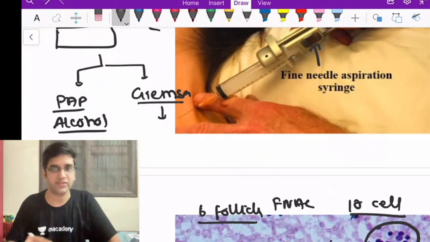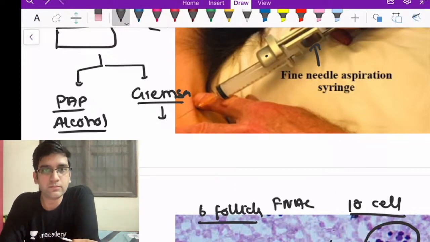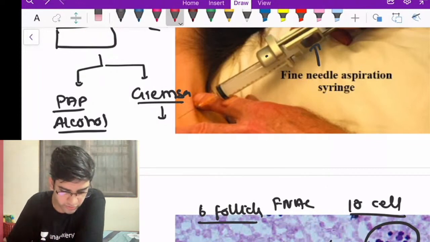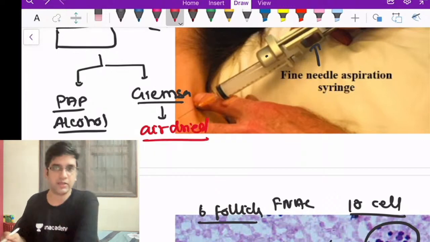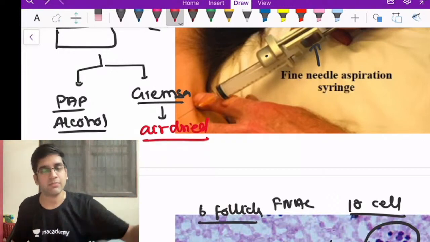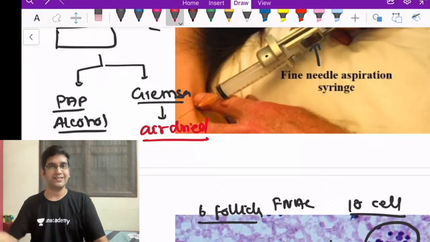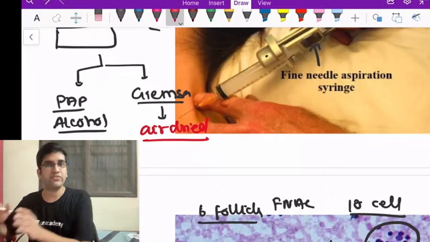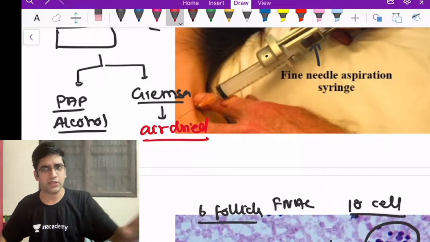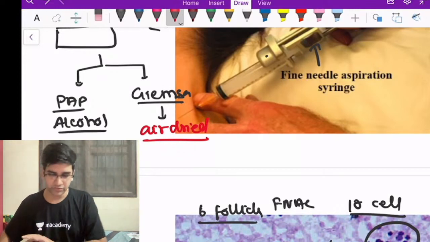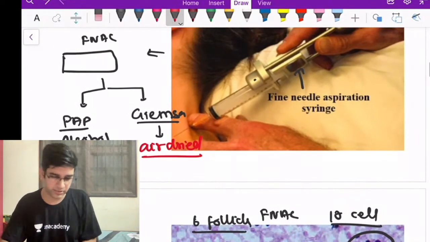Giemsa, what do you think is the fixative? Giemsa smears are air dried. Okay, they are air dried smears. I don't have any fixative for that. I just dry them and I start staining them, right? The staining will have the fixative in it. I don't fix specifically. Pap smear is for alcohol and Giemsa are air dried smears, fine? So this is a little bit about my FNAC, fine?